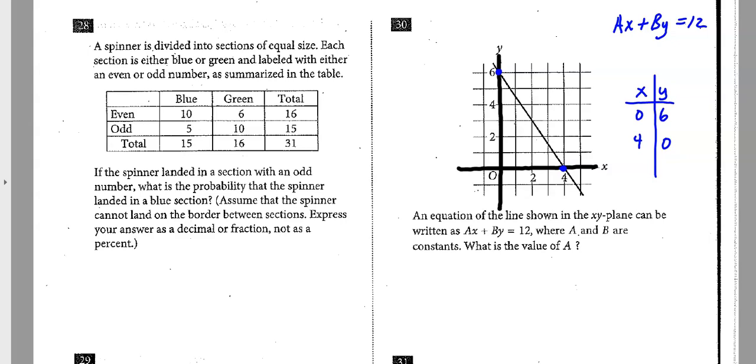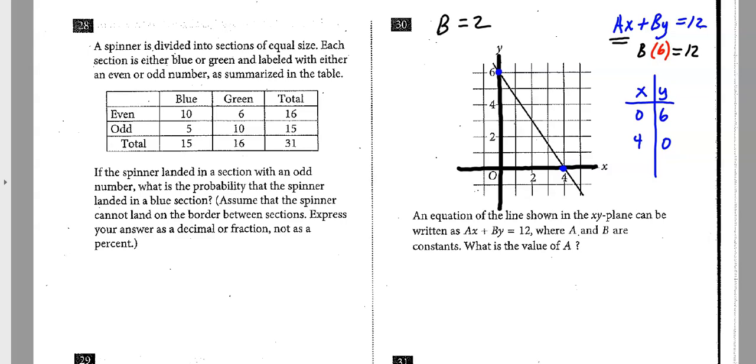So 0, 6. So when x is 0, that's going to wipe out this term right here. That's going to be gone. So when you plug x equals 0 and it disappears. So b times what equals 12, and we know that y is 6. So I'm going to plug 6 in for y. So what times 6 equals 12? Well, it looks like b has to equal 2.